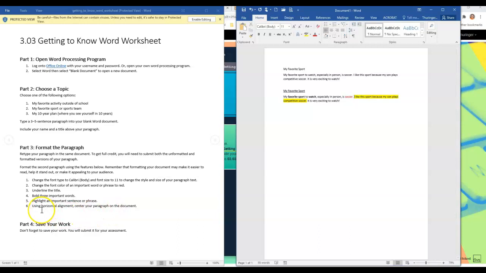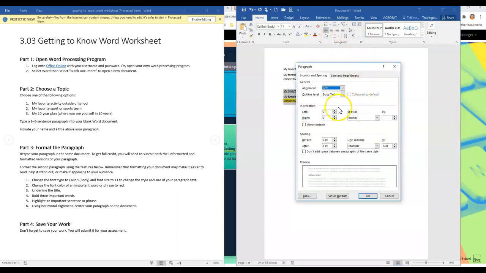Then it says, using horizontal alignment, center your paragraph on the document. So your alignment is here. If you click on that paragraph button, it opens here. And you're going to use horizontal and center.